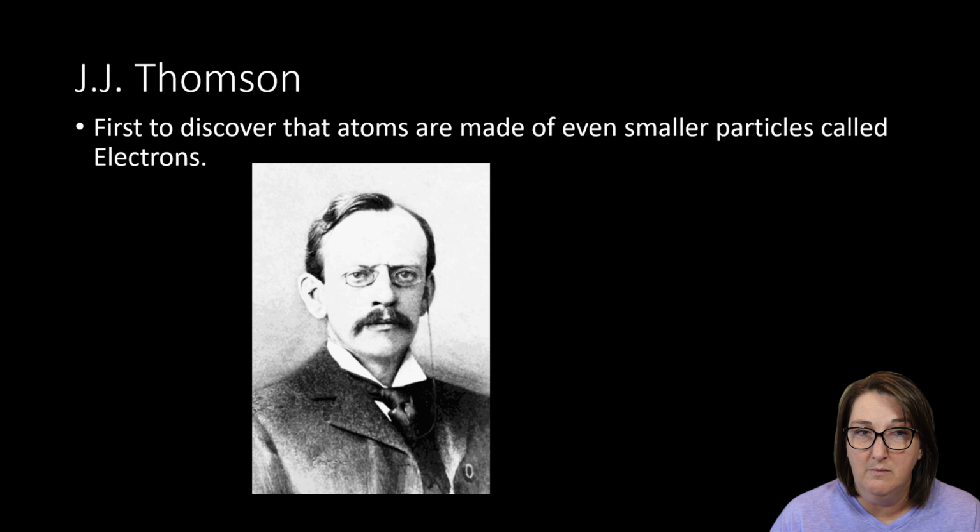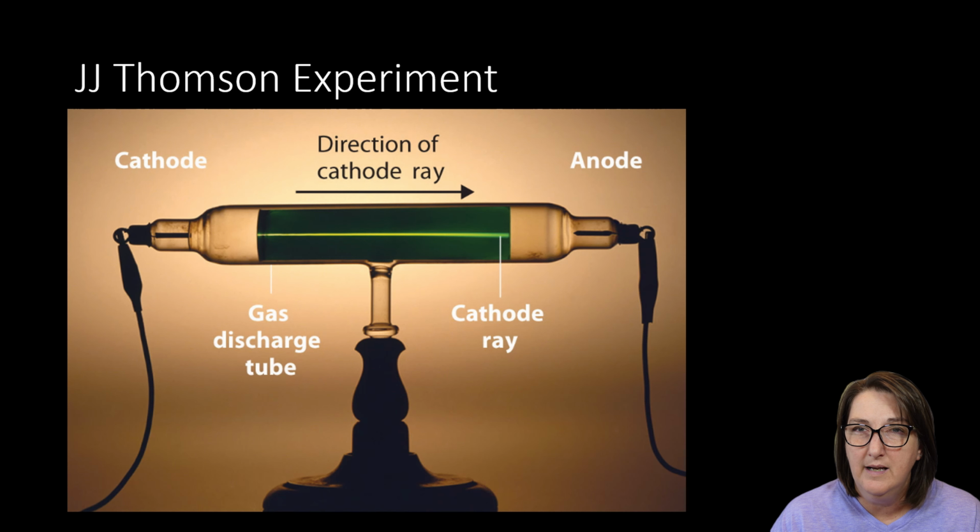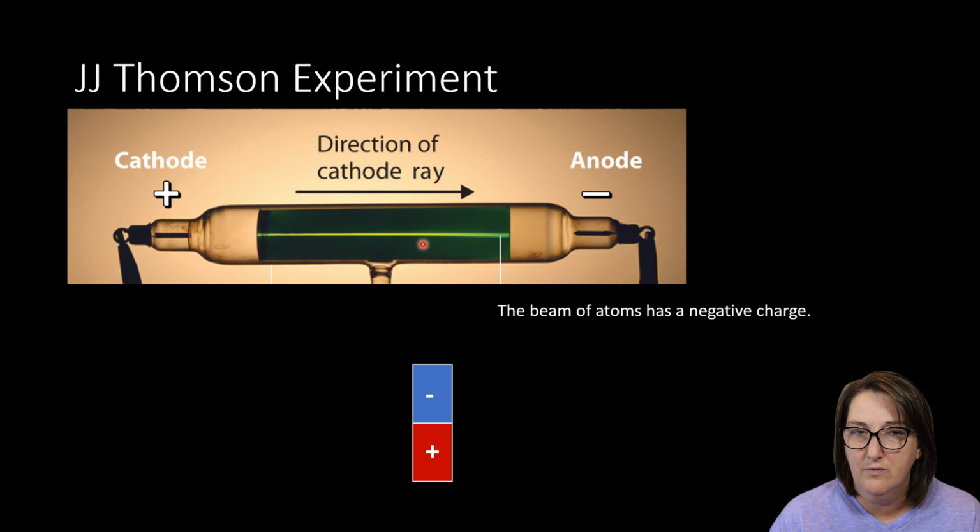Next we have J.J. Thompson, and he was the first to discover that atoms were made of even smaller particles called electrons. And he did a very simple experiment. He did what's called the cathode ray experiment. What this cathode ray does is it sends charges through this tube. I have a gas in here, and it sends electrical charges through this tube. The beam that goes through here, these atoms that get pushed through, all have a negative charge.